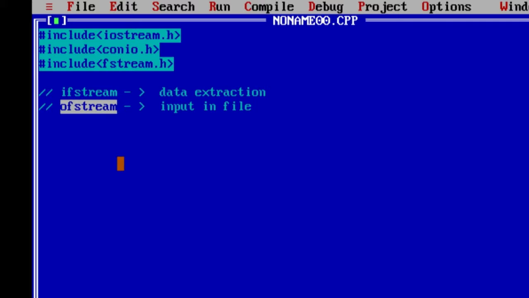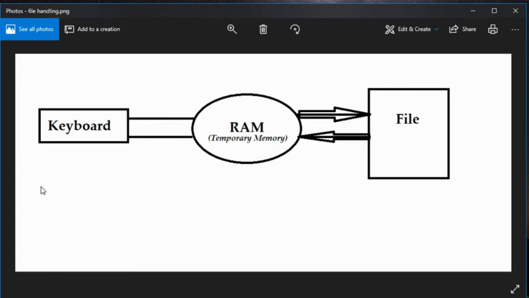Okay, so why this kind of thing? Let me show you one graphical representation for this. So let's go to that visualization part of this. So here you can see, this is my keyboard. Whenever I give some input, you are trying to basically store whatever you type. It should be stored in a file. Okay, so this file is basically saved in my hard disk. So this is the file which is saved, and from here I'm going to show some data in this file.